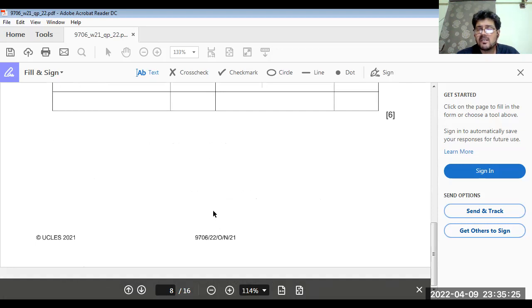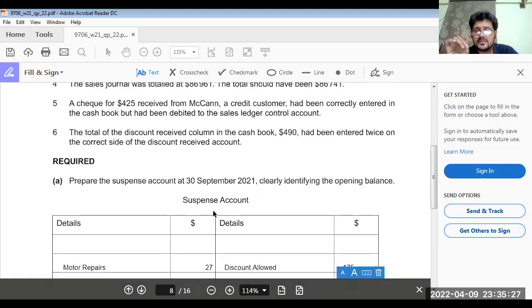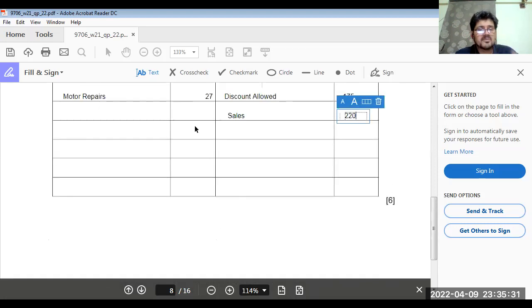Always remember, when we are on the wrong side of the account, we have to come back with double, 850, and here sales ledger.